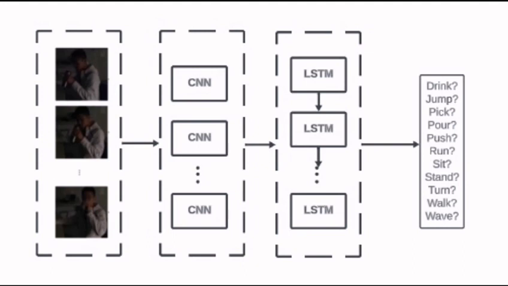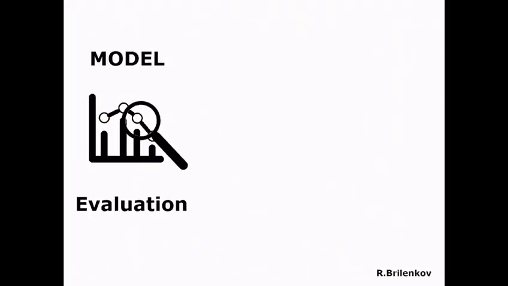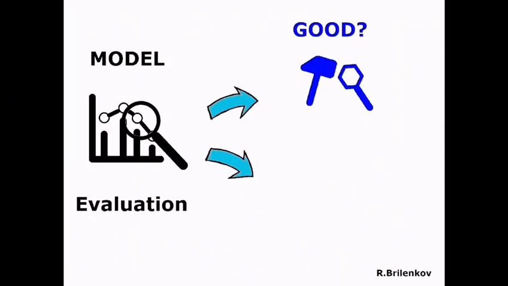LRCN is a long-term recurrent convolutional network that includes both CNN and LSTM. CNN focuses on extracting information from the image frames and LSTM focuses on extracting information from sequence data. We built an LRCN from scratch as our approach. Model evaluation was based on the confusion matrix and top 1 and top 5 accuracies.